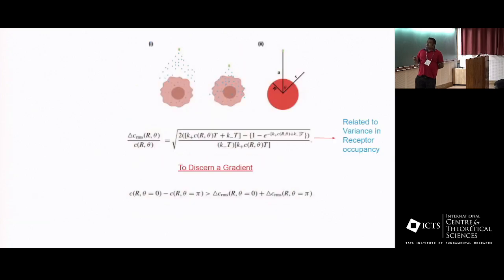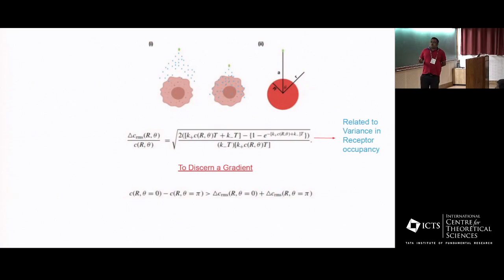Now, details I cannot go into in this small talk, but the error in the measurement of the concentration basically goes as this particular formula, which is derived in the paper, and this is related to the variance in the receptor occupancy.